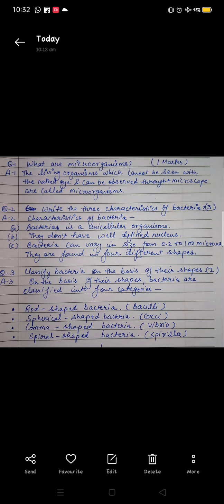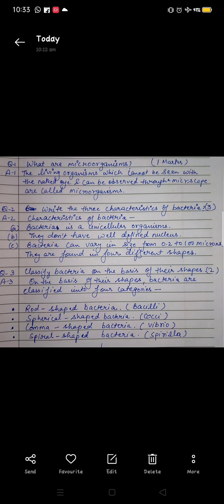Then a 2 marks question can be asked like this: classify bacteria on the basis of their shapes. On the basis of their shapes, bacteria are classified into 4 categories: rod-shaped bacteria, that is bacilli; spherical-shaped bacteria, cocci; comma-shaped bacteria, vibrio; spiral-shaped bacteria, spirilla.